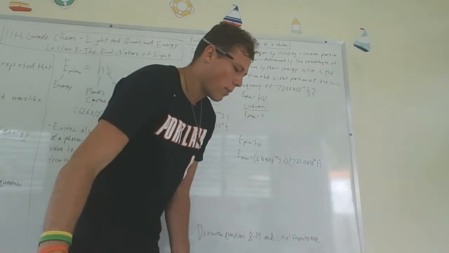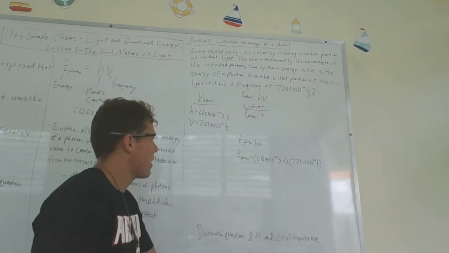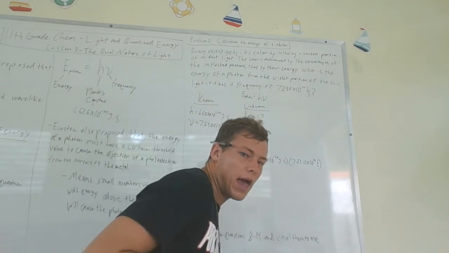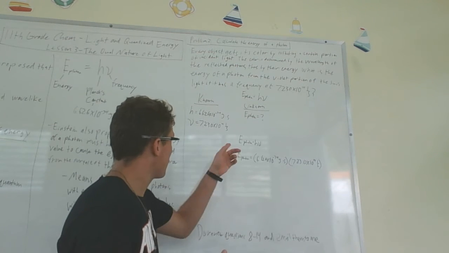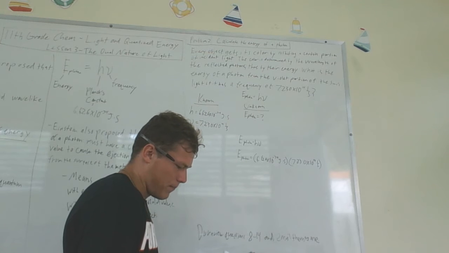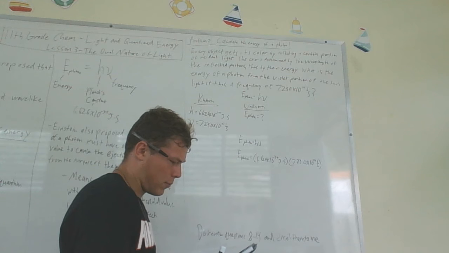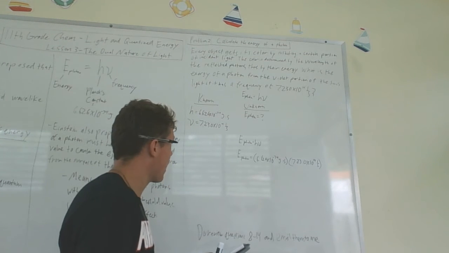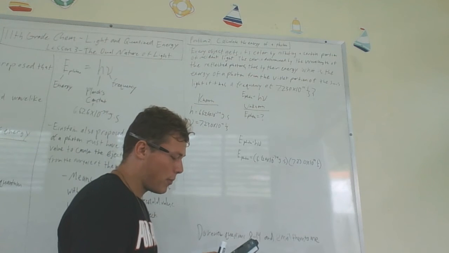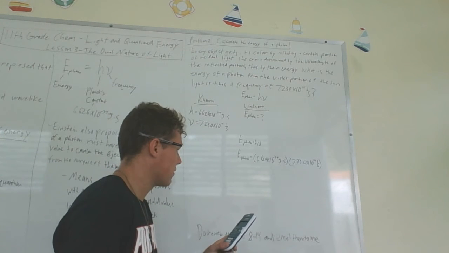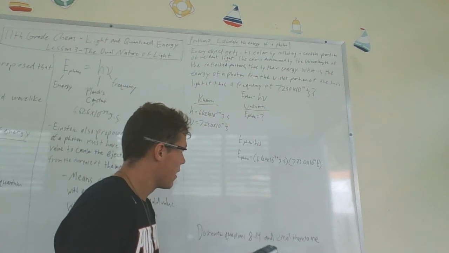So what do we do? We have h and we have nu. What are we trying to find? The energy of a photon. So we take 6.626 times 10 to the -34th times 7.230 times 10 to the 14th. And remember, we put that in parentheses so your calculator can handle it. You multiply them, and what do you get?